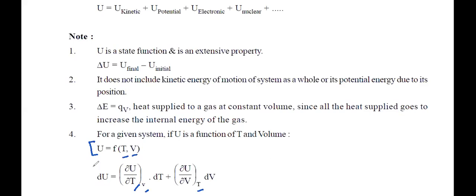So dU, which is the differentiation of U, will be, because it's just like a function of T comma V, na, right? So differentiate with volume constant, and differentiate with temperature constant. As simple as that. Yes or no? This is called partial differentiation. Don't worry, you won't be using it, but still, for advanced level, I told you. Okay, got it?